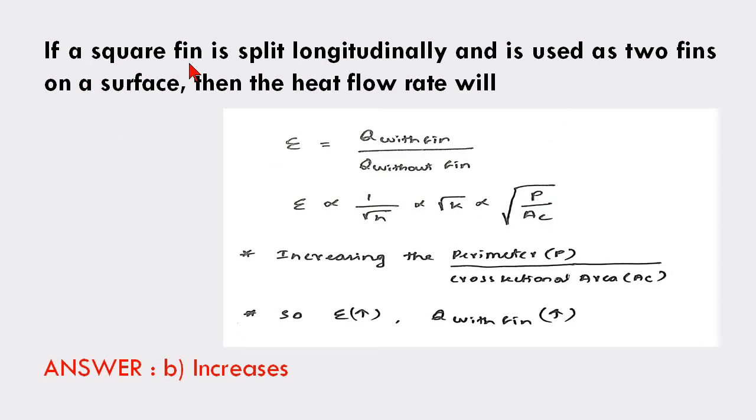So if the square fin is split longitudinally, what will happen? This increases the perimeter divided by cross-sectional area ratio. So effectiveness is increasing. If effectiveness is increasing, what will happen? The heat flow rate, that is heat flow with the fin, increases because the effectiveness is directly proportional to Q with the fin. So the heat flow rate will increase. Option B is correct.